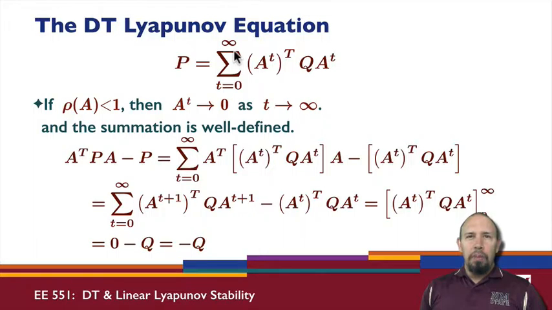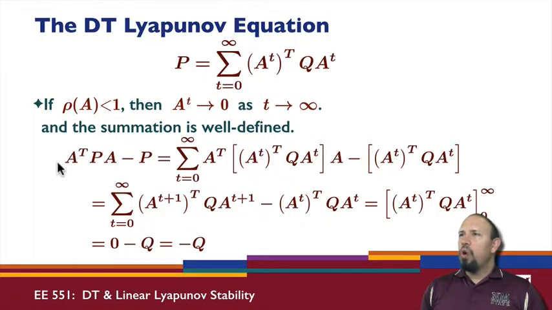So usually when we talk about an infinite summation from 0 to infinity, we usually look at partial sums. We go from 0 up to some large number and take the limit as that large number goes to infinity. So we actually work with it in terms of limits, the limit of a sequence, and so those are the kinds of things we look at. So this summation is well defined.